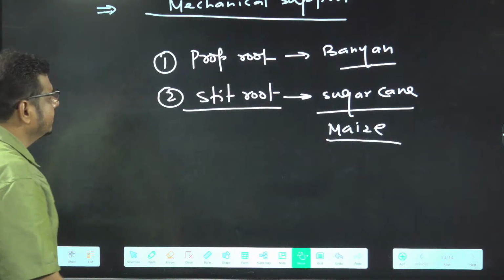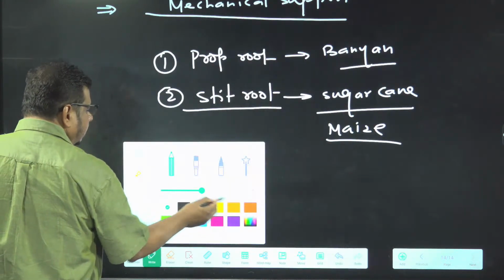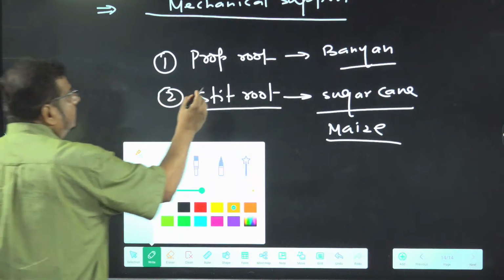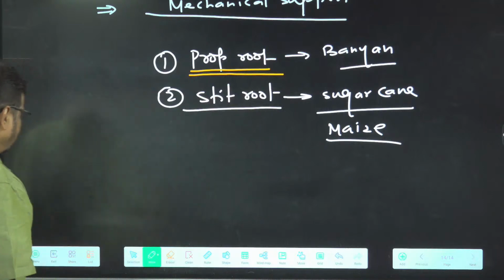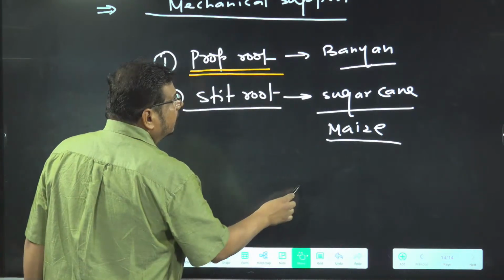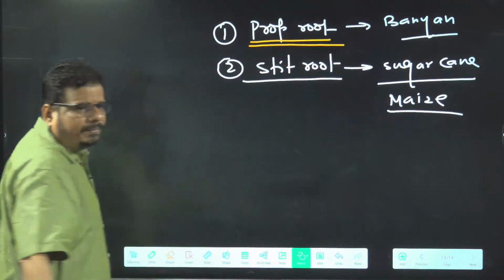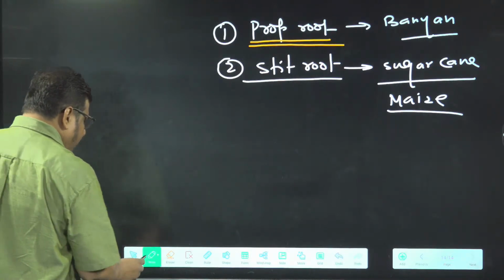Prop root: banyan. Stilt root: sugarcane and maize. Have a look here. Why is there a need of a prop root in banyan? Have you seen the banyan tree? I hope everybody has seen it. It is looking like this.